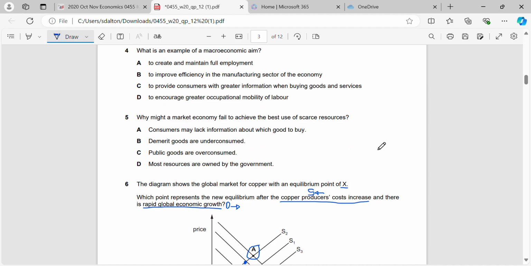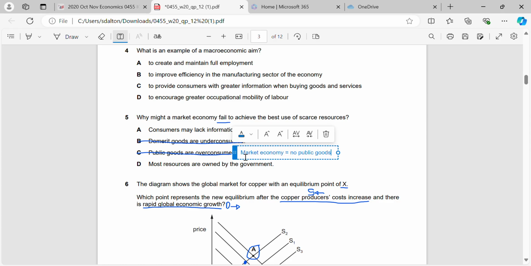Okay, why might a market economy fail to achieve best use of its scarce resources? Okay, so in this case, demerit goods are underconsumed. That's false. Demerit goods are not underconsumed, they are overconsumed because they generate external costs. Public goods are overconsumed. That's also false. In a market economy, there is no public goods. So they can't be overconsumed or underconsumed because there would be none.